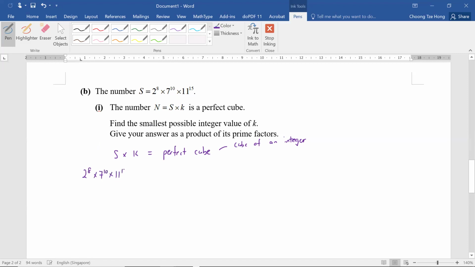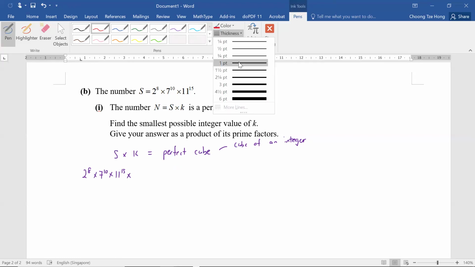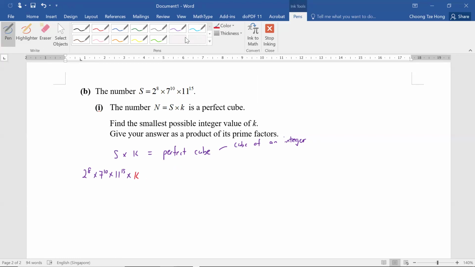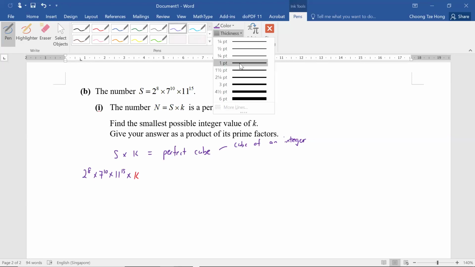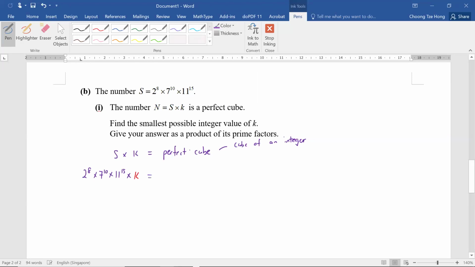So we have this. Okay, then now we are going to multiply by k. I'm going to change the color of the pen. So k over here. Then we're going to change back to this. So equal, and let me change the size. So K, then change back. So equal to a perfect cube, right?